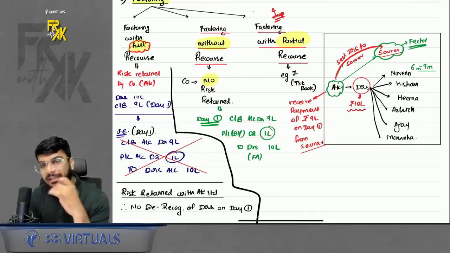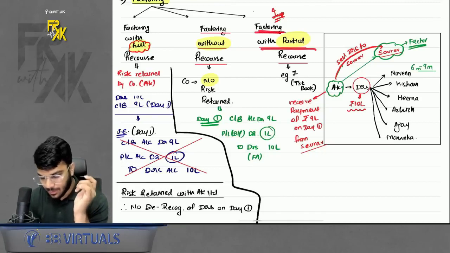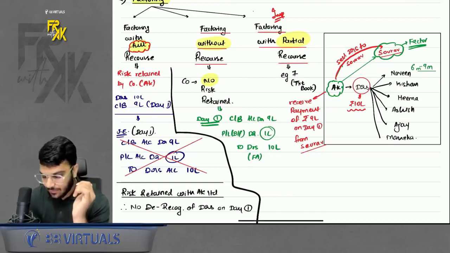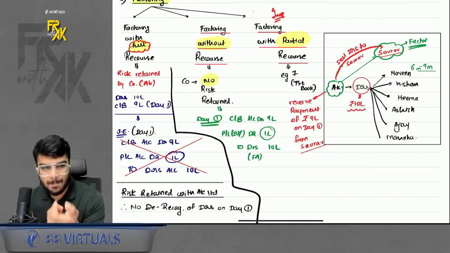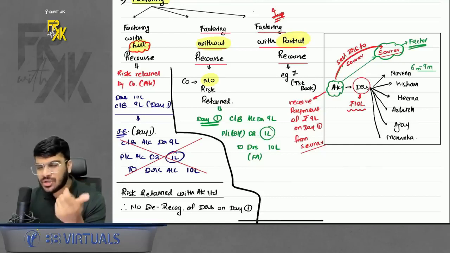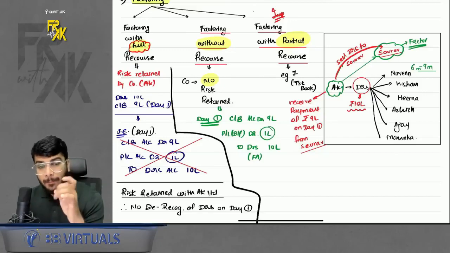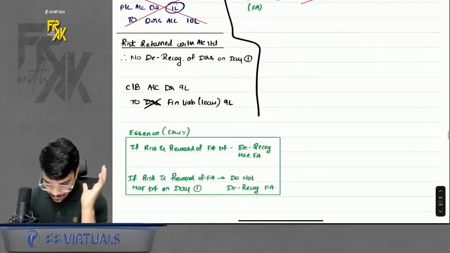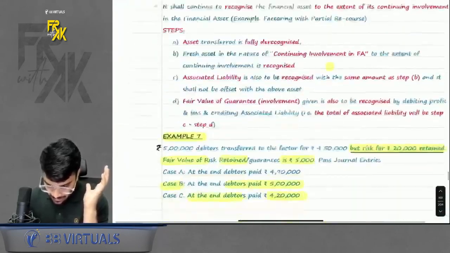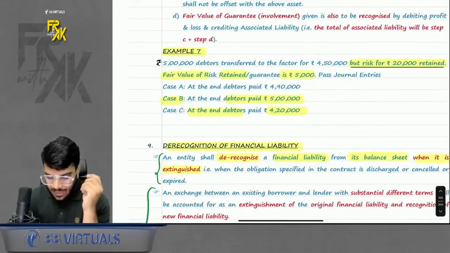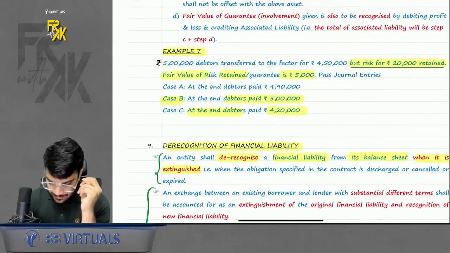Now, third and the important case, from an exam point of view, this is important in de-recognition, and that is factoring with partial recourse. What is partial recourse? Partial recourse means you have sold the debtors, but you have retained some partial risk. For example, in case you remember, we discussed one example for this as well. Let's say, for example, I have debtors worth 5 lakhs.